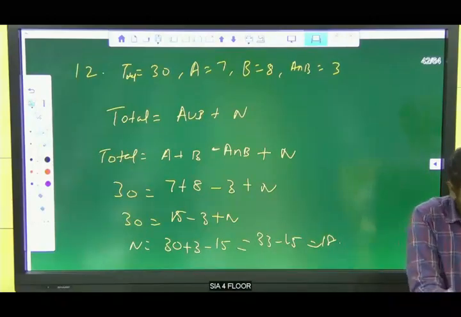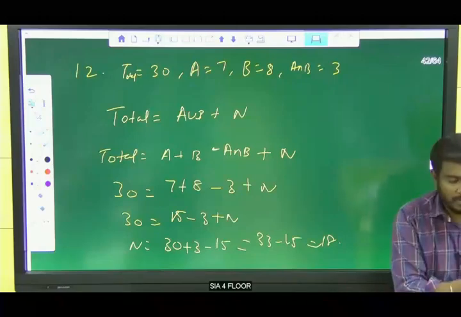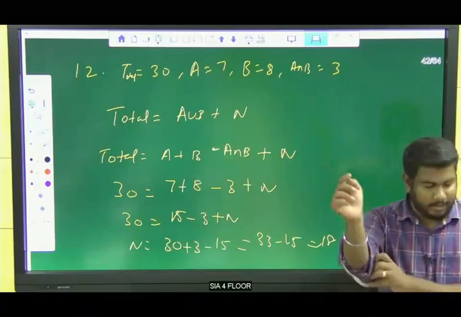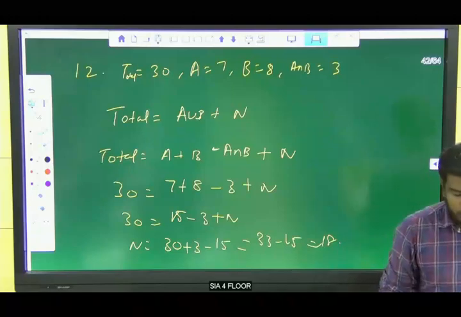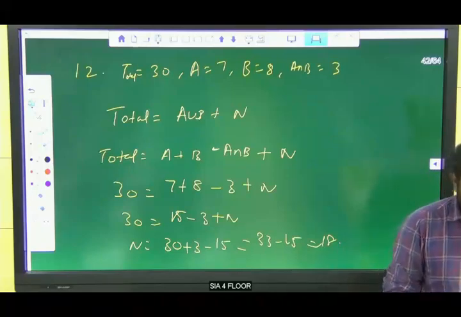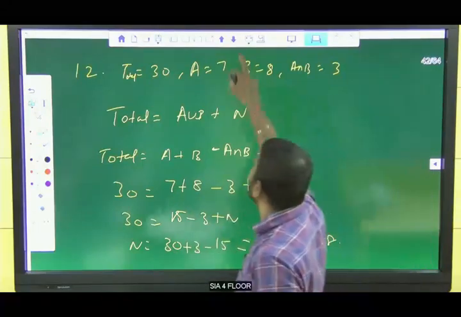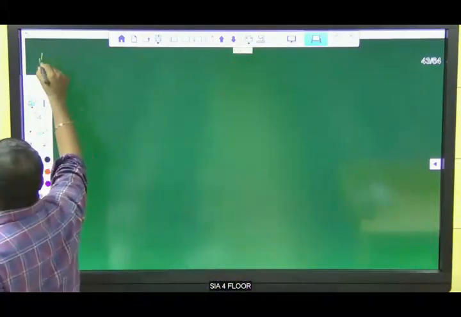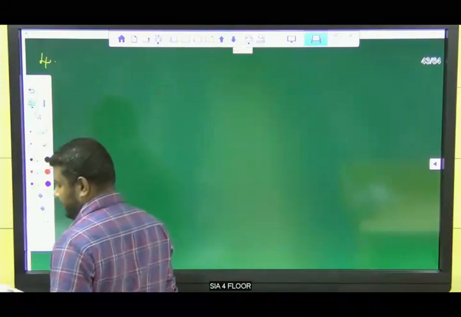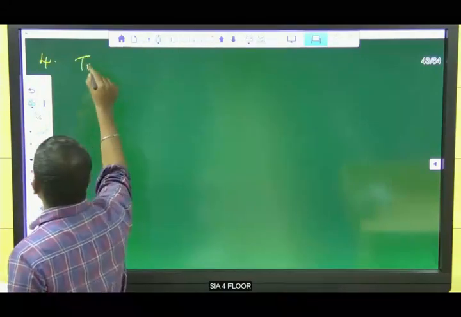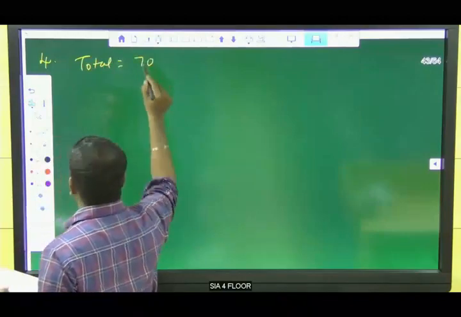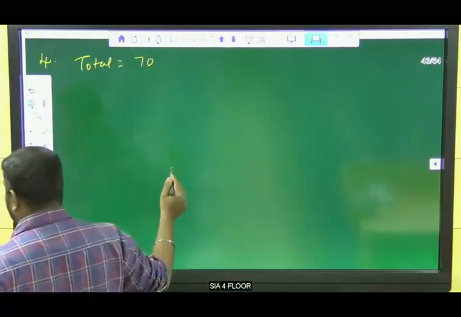Okay. So now, before solving the third question, try to solve the fourth one. Fourth one: 70 students are required to paint a picture. Total is 70 students. 52 use green color.